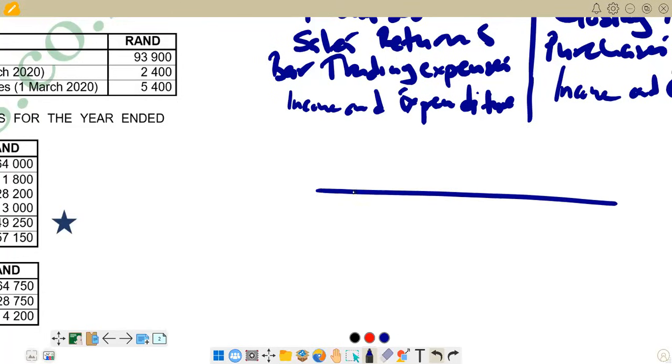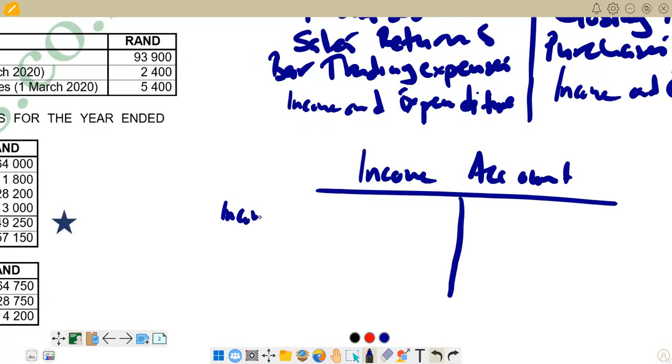So basically the membership fees account is an income account. Remember we can have an income account and we can also have an expense account. So when you have an income account, it means income receivable at the beginning comes on the debit side at the beginning of the year.